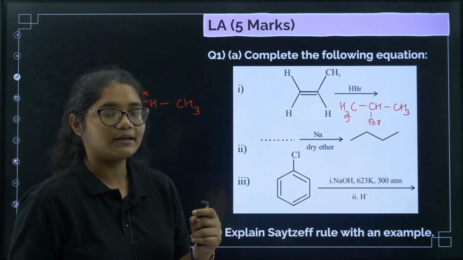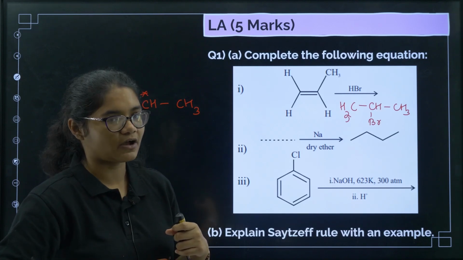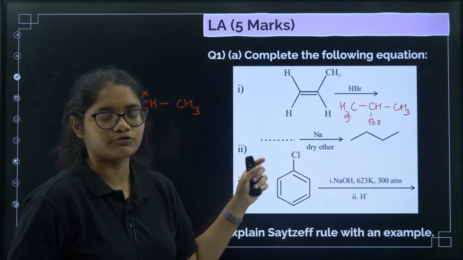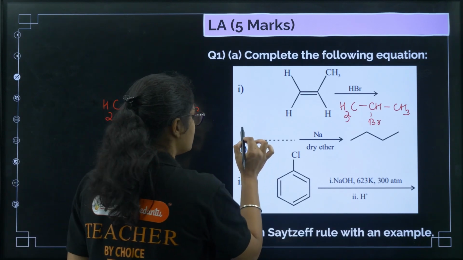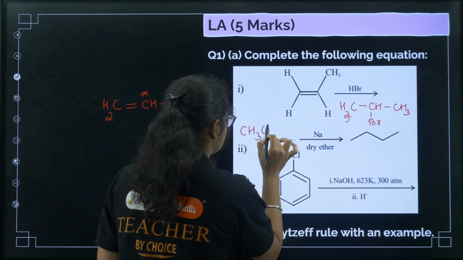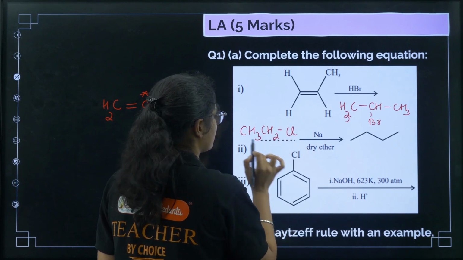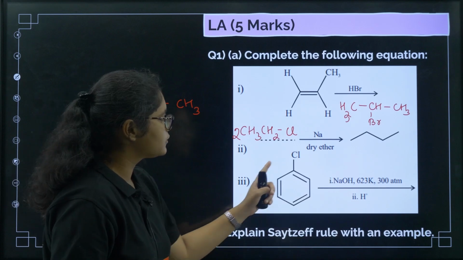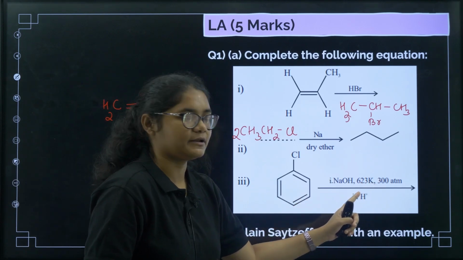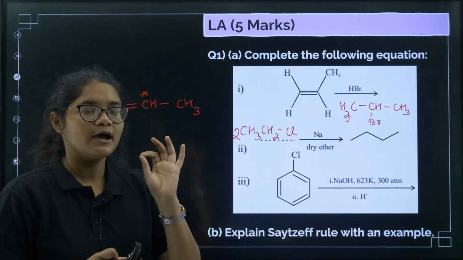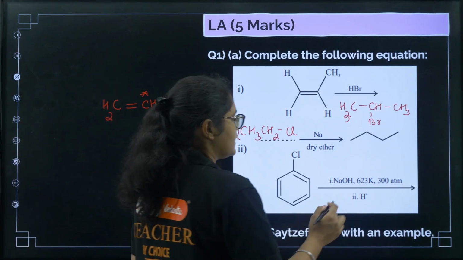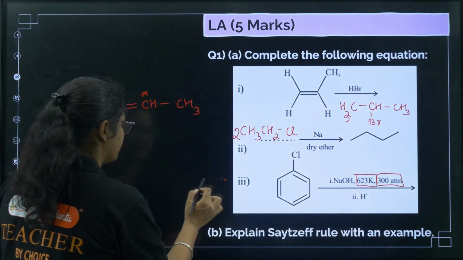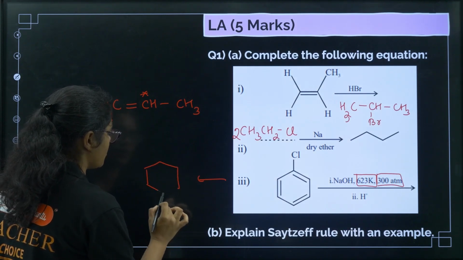Next, we are getting an alkane in presence of sodium and dry ether. So if you remember, in the Wurtz reaction we get double the number of carbon atoms, right? So if here there are 4 carbons, then here it should be 2 carbons. So we have to take ethyl chloride. 2 molecules of ethyl chloride will give you butane. Next, chlorobenzene with NaOH at very high temperatures. We know nucleophilic substitution is generally not possible, but at very high temperature and very high pressure it can take place, and here we will be getting the product phenol.